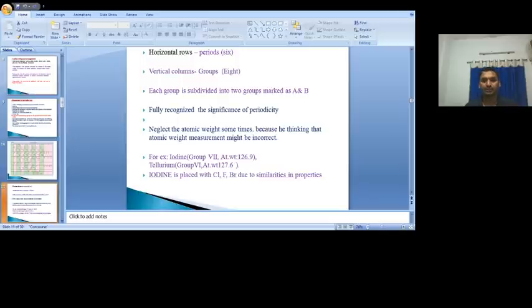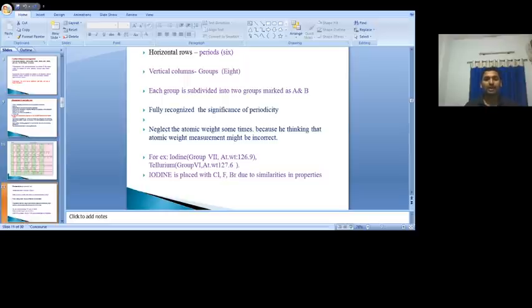What do you mean by that? For your understanding, I'll give one example. You can also check in Mendeleev's periodic table. Iodine atomic weight is 126.9. Tellurium atomic weight is 127.6. Suppose you are arranging the elements in the increasing order of their atomic weight, which element comes first? Iodine comes first. After iodine, tellurium is there because iodine has the lower atomic weight.